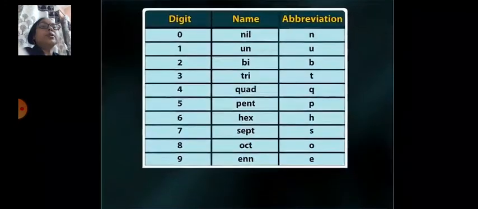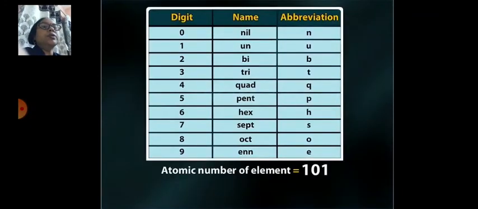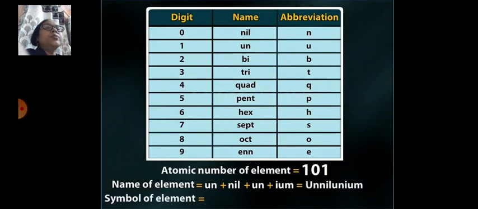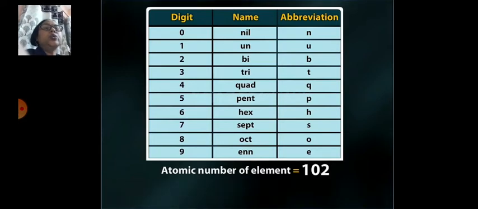For example, atomic number of element 101: name of the element for 1 un, for 0 nil, for 1 again un, then ium. So the name is unnilunium, so the symbol of the element is Unu.